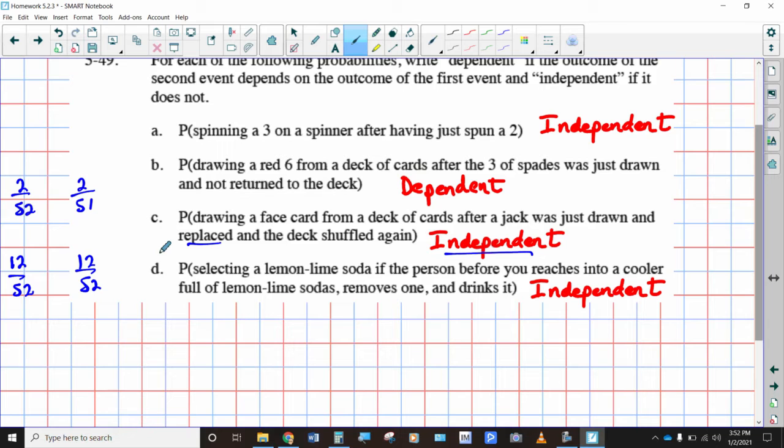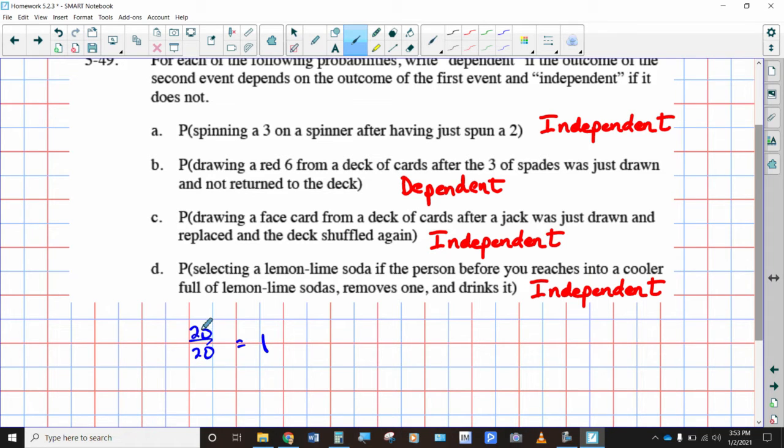And then D, this is the one, I don't really like this question because it's meant to trick you. Selecting a lemon lime soda if the person before you reaches into a cooler full of lemon lime sodas, removes it, and drinks it. So let's just pretend that your refrigerator has a total of 20 lemon lime sodas in it. What's the probability of getting a lemon lime soda if that's the only thing that's in there? It says the cooler is full of lemon lime sodas. It doesn't say that there's any other soda in there. So that's a probability of 1, right? Which means you're guaranteed of getting a lemon lime soda out of it.